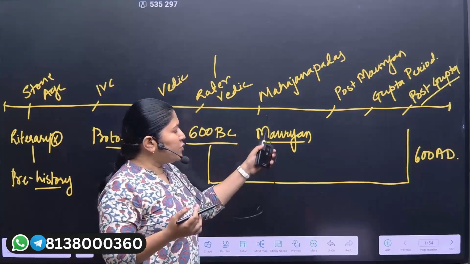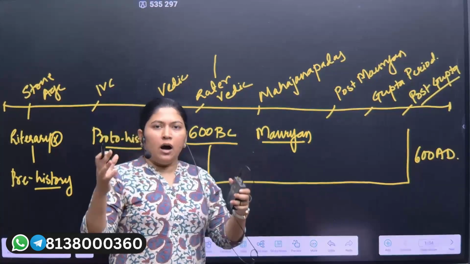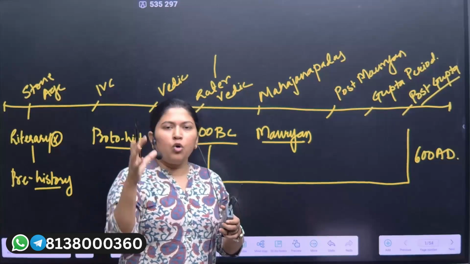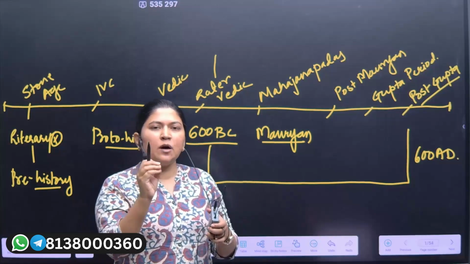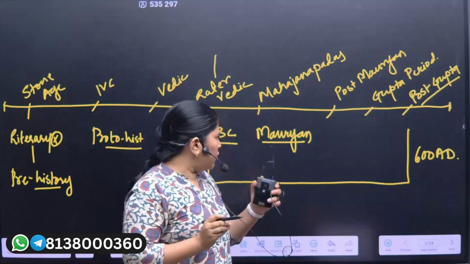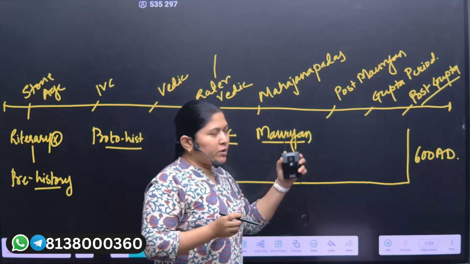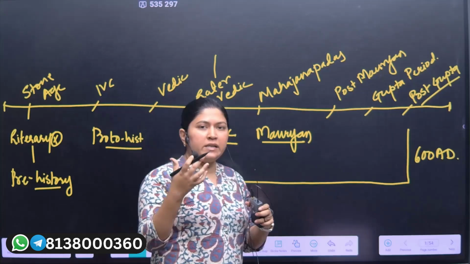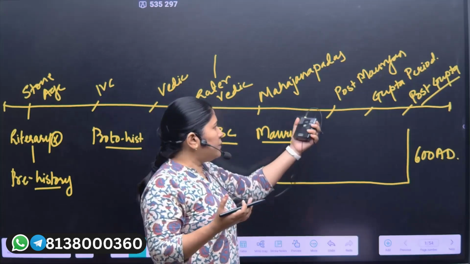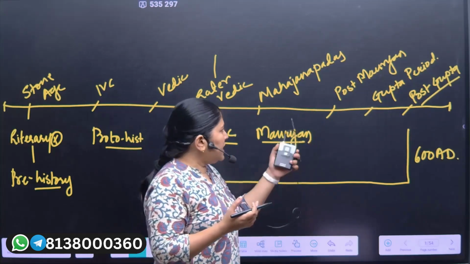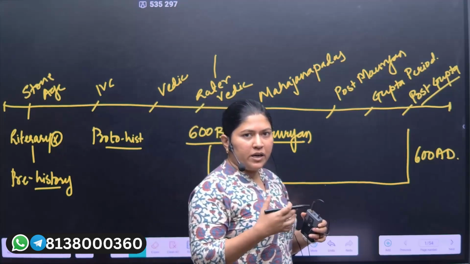The Mauryans were one of the largest, who conquered the whole of the Indian subcontinent, leaving some parts of South India. After that, in the post-Mauryan period, we have also seen the independent powers who came, and after that the Gupta period development.